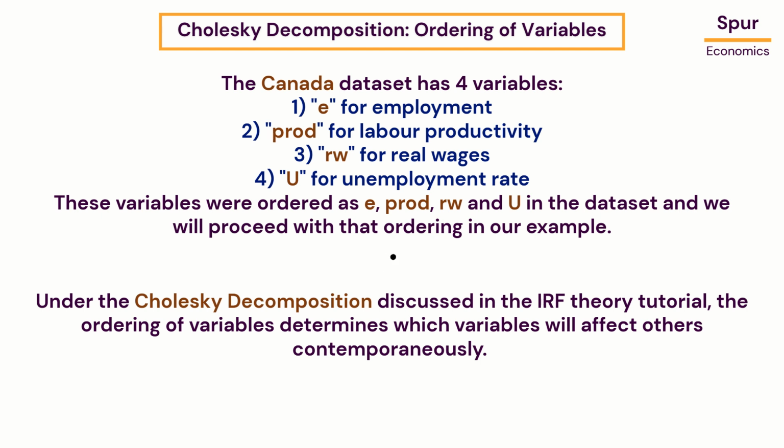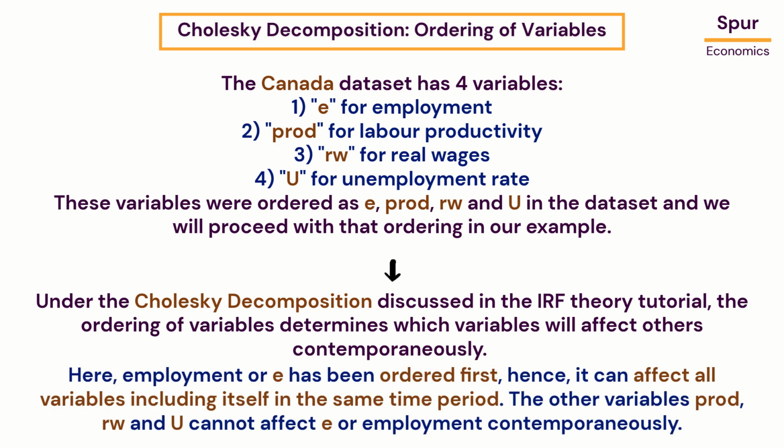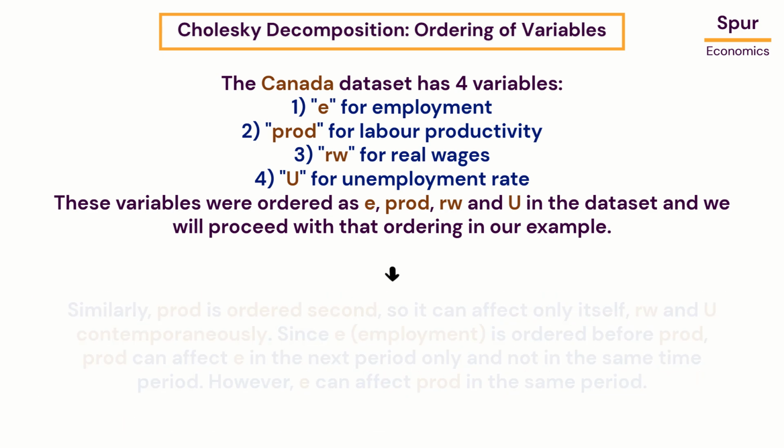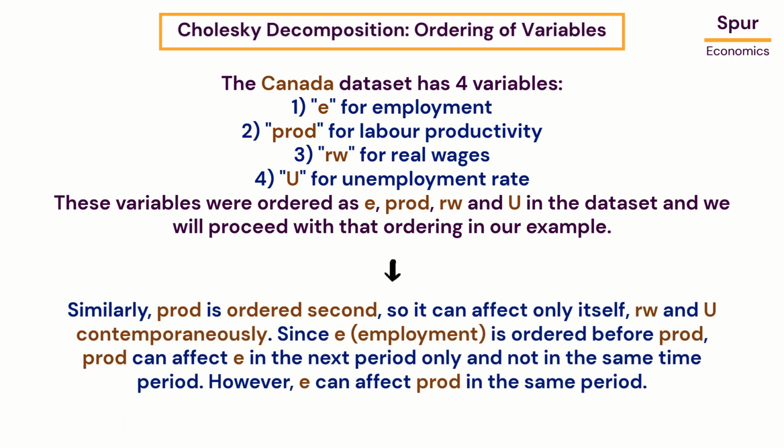Under the Cholesky decomposition discussed in the IRF theory tutorial, the ordering of variables determines which variables will affect others contemporaneously. Here, employment or E has been ordered first, hence, it can affect all variables including itself in the same time period. The other variables PROD, RW, and U cannot affect E or employment contemporaneously. Similarly, PROD is ordered second, so it can affect only itself, RW, and U contemporaneously. Since E is ordered before PROD, PROD can affect E in the next period only and not in the same time period. However, E can affect PROD in the same period.